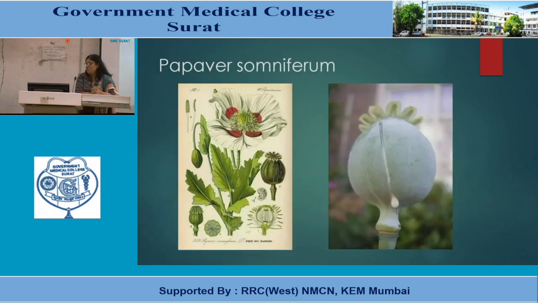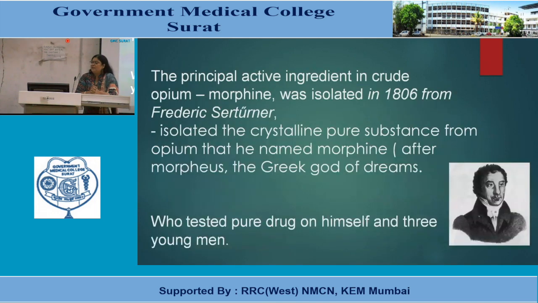The photograph is showing the full plant and the poppy seeds. You can see the cut, and this juice is obtained by giving an incision to these. The principal active ingredient in crude opium is morphine. It was isolated in 1806 by Friedrich Sertürner.